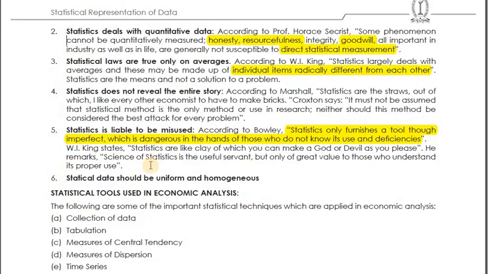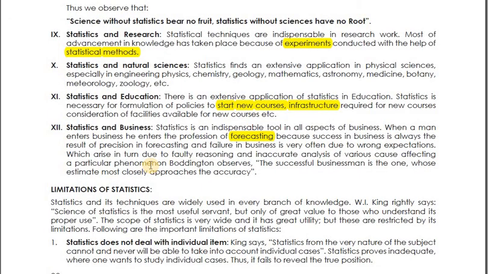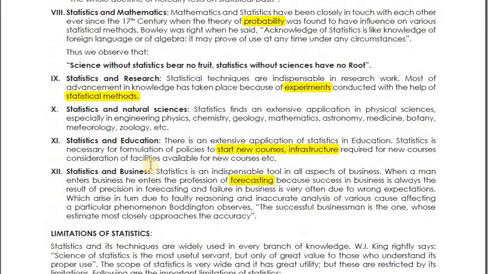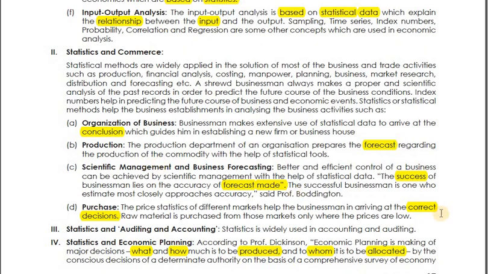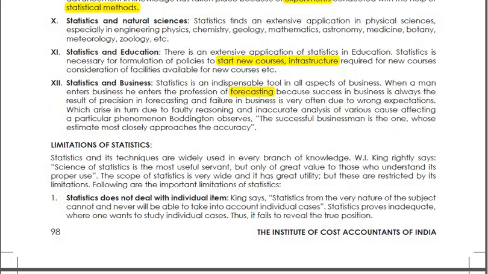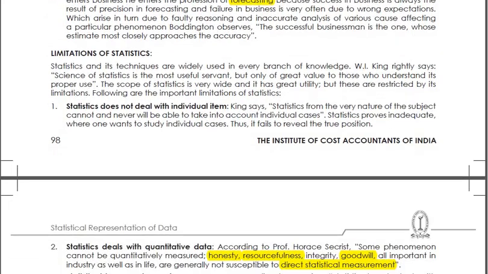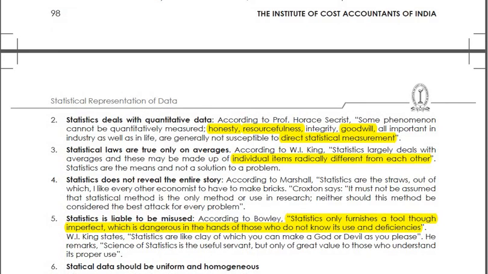Now right till now we have seen how statistics is good. Now we are going to see how statistics is bad. In short, in 1 minute we'll see limitations of statistics. Limitations of statistics: statistics does not deal with individual items. Here it's the data of combination. You are not going to look at one consumer, one student, or one person. It's the data of combination, data of group.